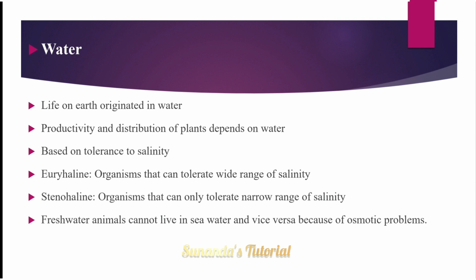Based on the tolerance to salinity, that means salt concentration of the water, the organisms are divided into euryhaline and stenohaline. Organisms that can tolerate a wide range of salinity are called euryhaline, and organisms that can only tolerate a narrow range of salinity are called stenohaline. Freshwater animals cannot live in seawater because seawater, that means marine water, has more salt concentration, and vice versa. Marine organisms cannot live in a freshwater ecosystem.